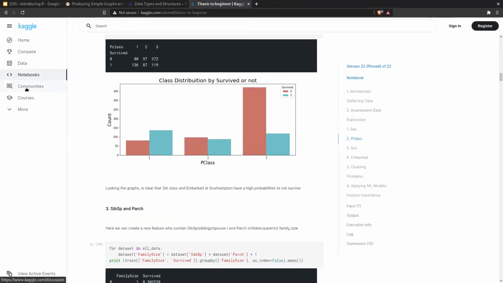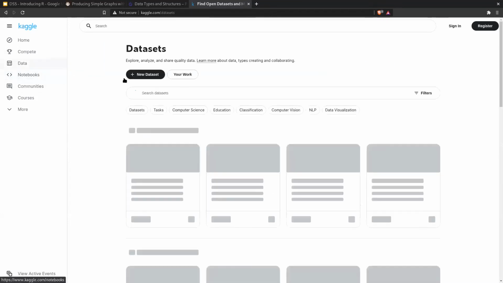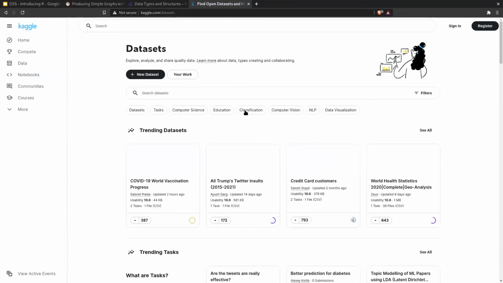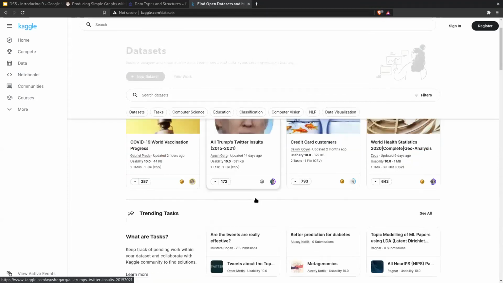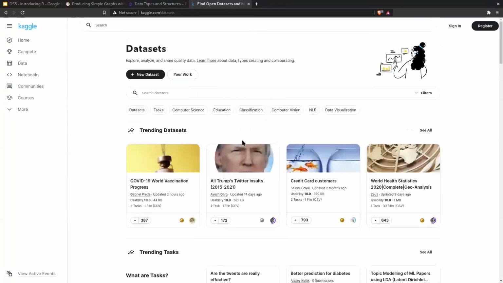Now, if we go on to Kaggle and click data, there's all sorts of data sets available that people are analyzing. One of the more humorous ones is an analysis of Trump's Twitter insults, and they've carefully been collating his information, but obviously I think he's been fully banned off of Twitter now, so I don't think that they can continue this analysis.